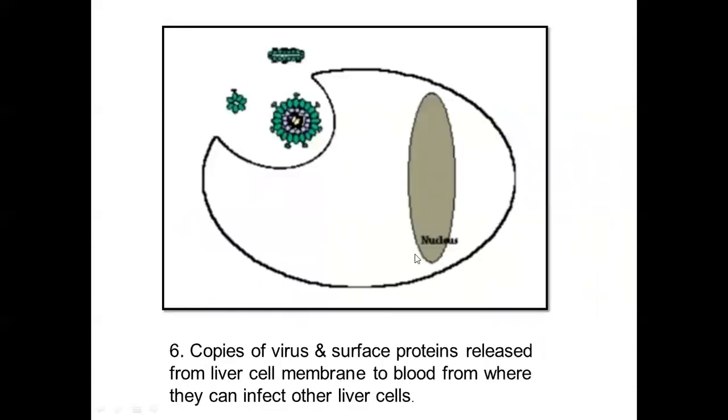Next, the copies of the virus and the surface proteins are released from the liver cell membrane into the blood, and from there they will go and infect further liver cells. Now this is the process of the virus replication. When you study the anti-hepatitis B drugs tomorrow, you will see that the drugs we are going to study will be inhibiting one or the other step of the viral replication process.